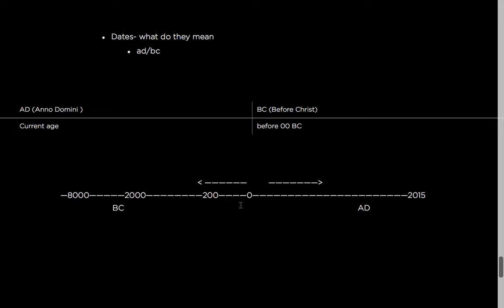And anything which is minus to 0 is actually BC. So minus 200 would mean 200 BC. Minus 2000 years would mean 2000 BC. That's it about the dates.